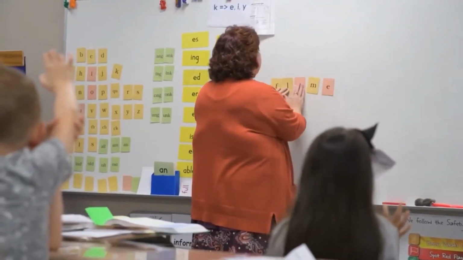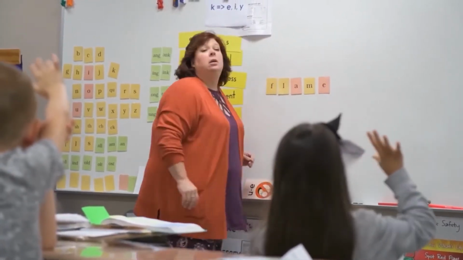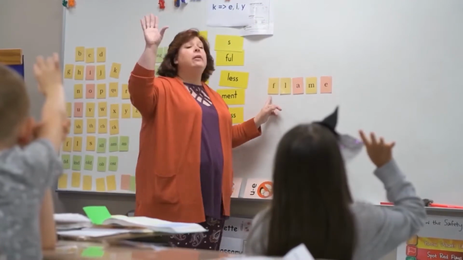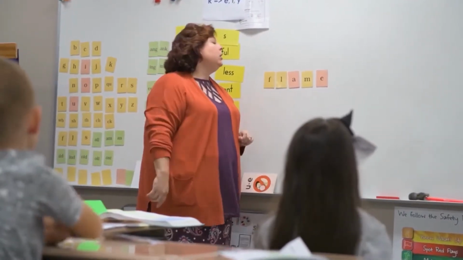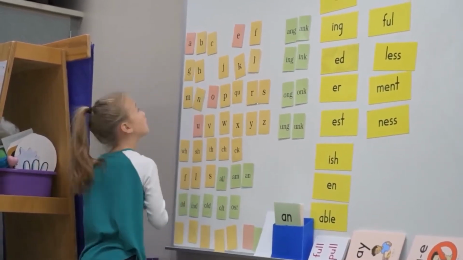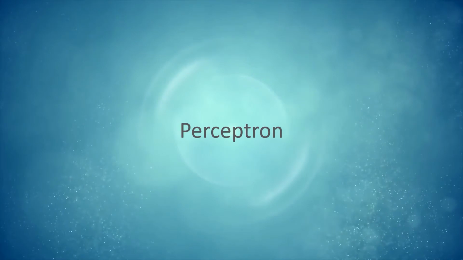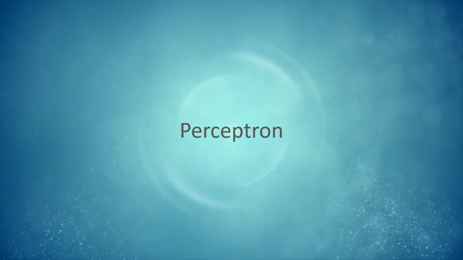The average 5-year-old child can easily recognize the difference between his teacher's and his mother's face. In contrast, the computer has to do a lot of work to figure out who is who. Neural networks and deep learning are often used in image recognition, speech, and computer vision applications. But how do we mimic the human brain? In order to understand neural networks, first we need to understand the perceptron algorithm.